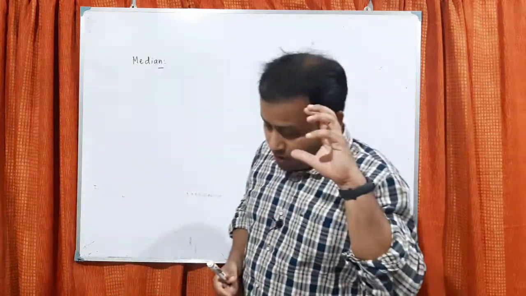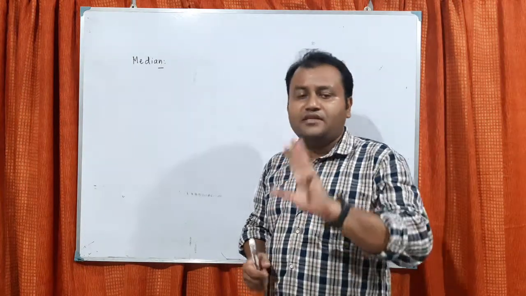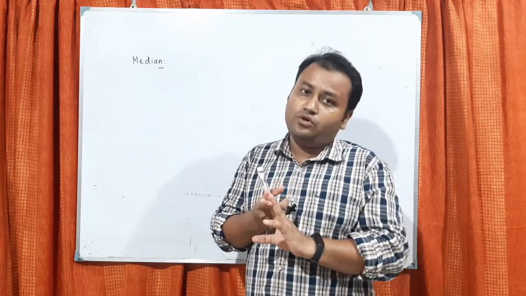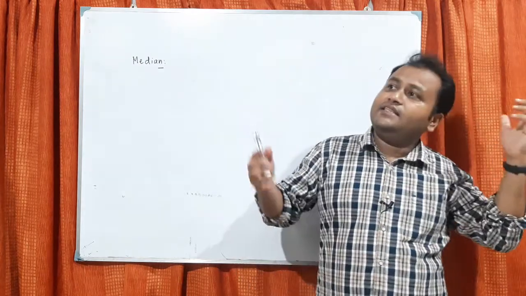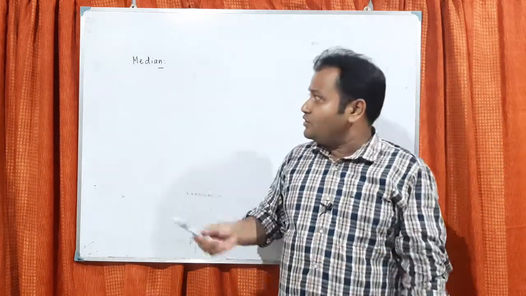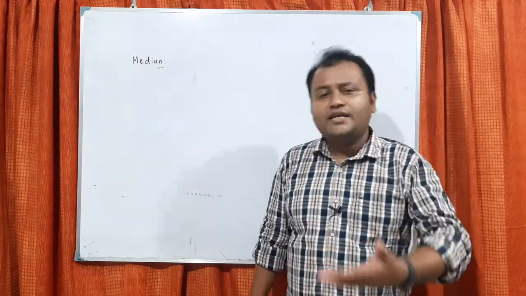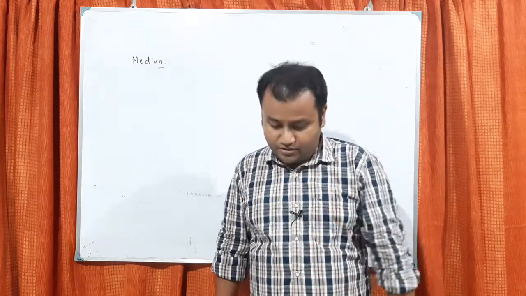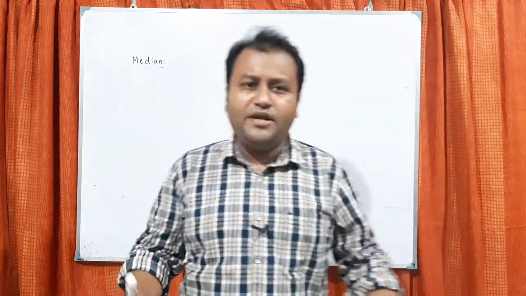For finding the central tendency, three methods are very useful. Number one, mean. Number two, median. Number three, mode. Now mean is basically the average, you can say. Today's class will be discussing median. In another lecture we can discuss mean and mode also. Median is very interesting actually. Why? Now what is median?